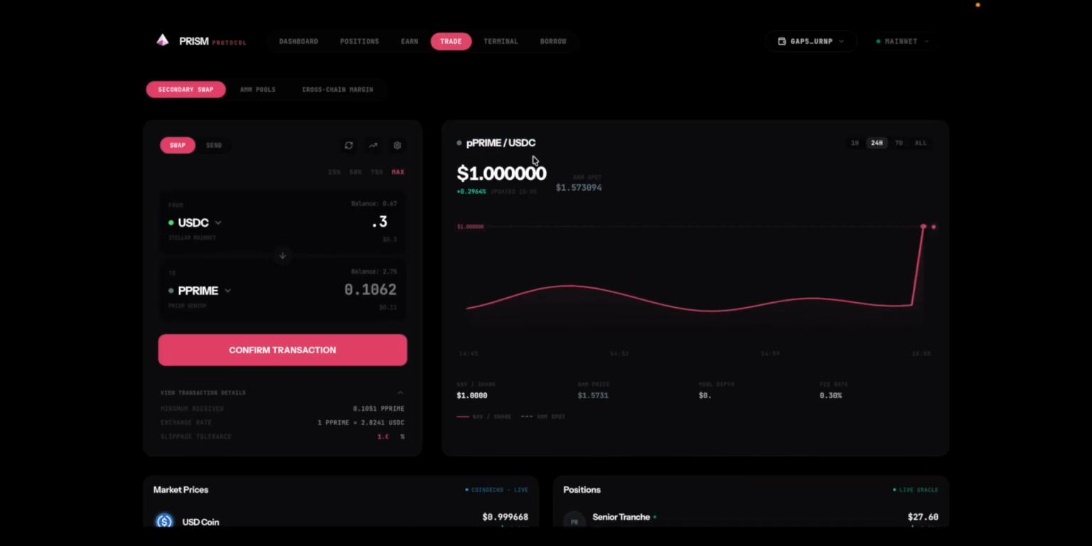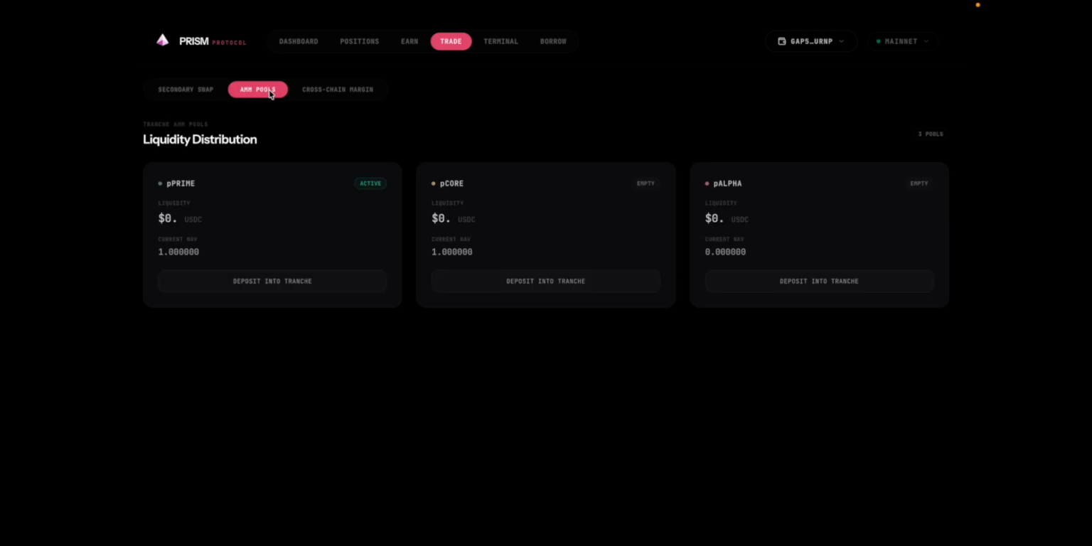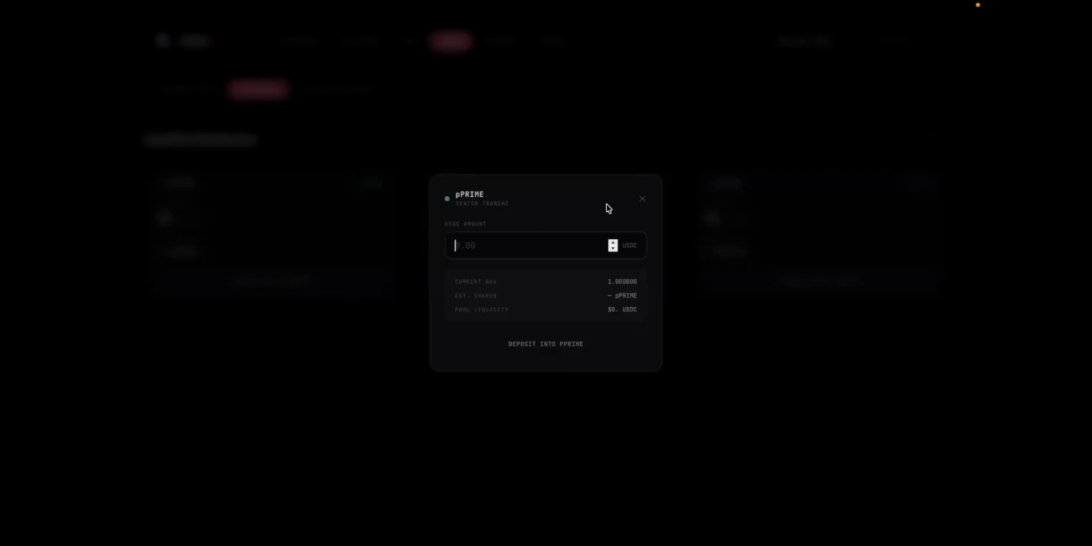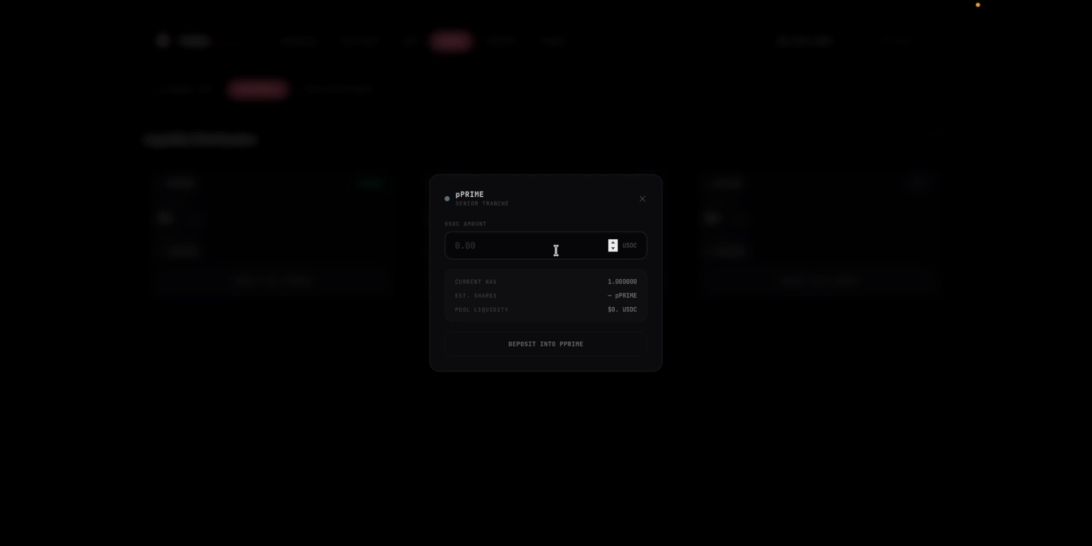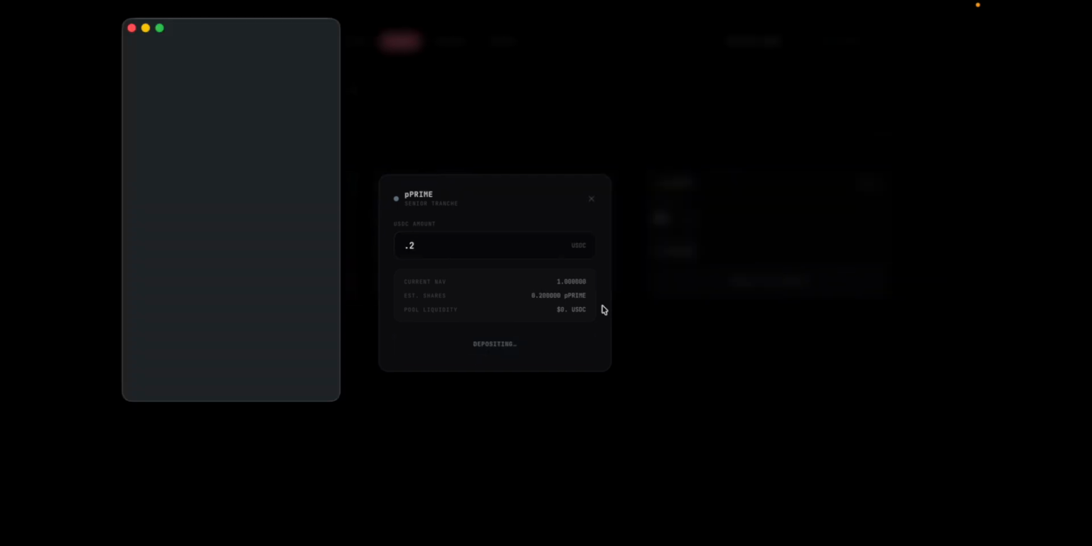Okay, now this is the pool. You can see the Prime USDC pool. This is the AMM total, AMM spot total. Now in the AMM pool there is Prime, core, alpha. You can deposit and keep providing the liquidity. Let me provide the liquidity. Suppose 0.2 USDC.